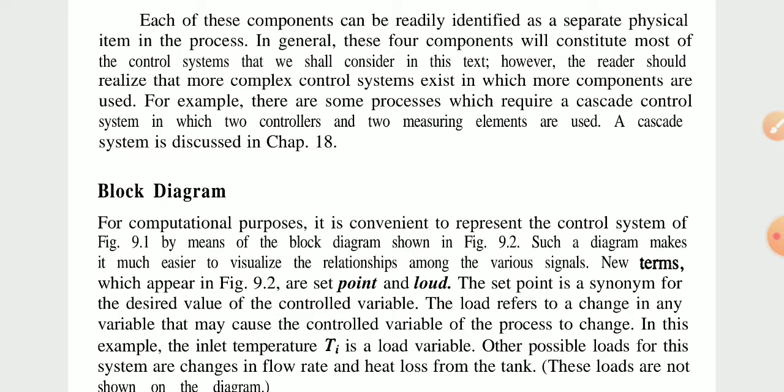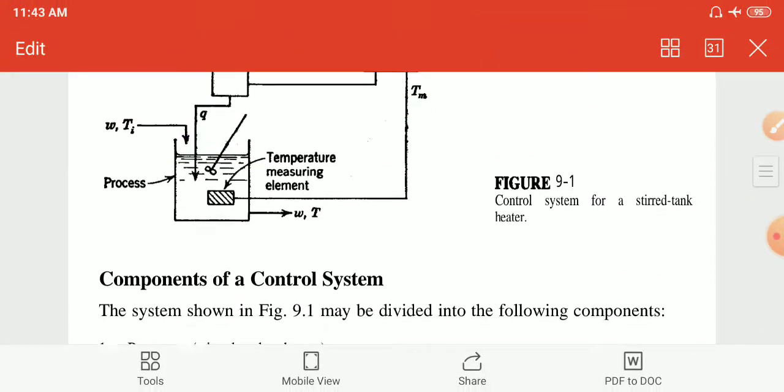In general, these four components will constitute most of the control systems that we shall consider in this text. However, the reader should realize that more complex control systems exist in which more components are used. Okay, we will use more components than that. For example, there are some processes which require cascade control. Okay, in this cascade control system, two controllers and two measuring elements are used. Okay, this is a simple introduction to a control system.